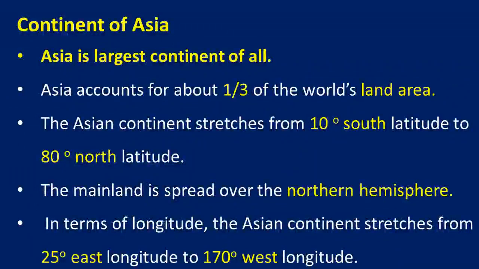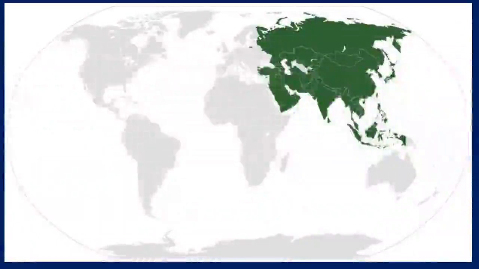And longitude wise, it stretches from 25 degrees east longitude to 170 degrees of western longitude. This is in the world map. This is the continent that we are studying about, Asia.